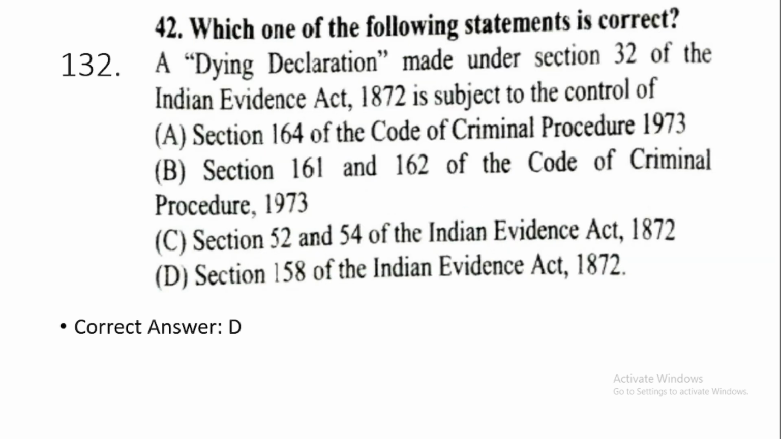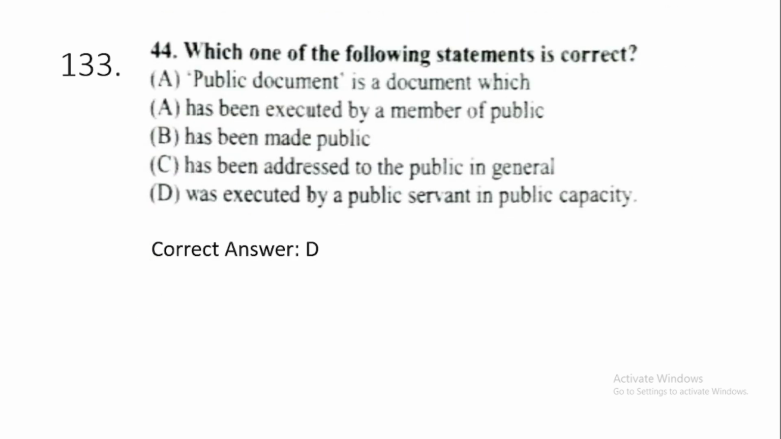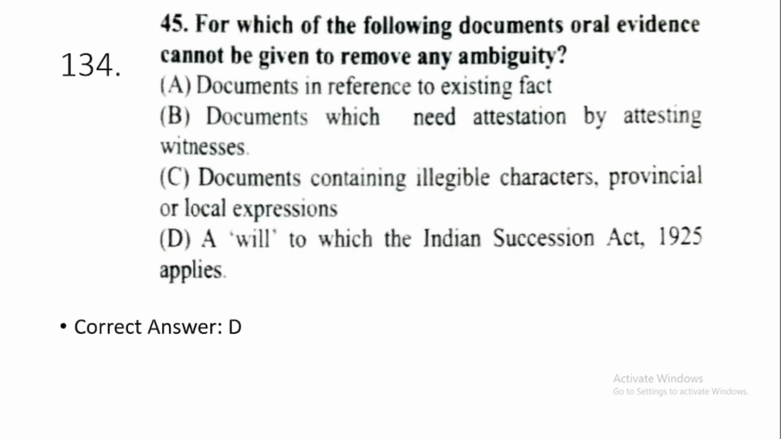Question 132. Which one of the following statements is correct? A dying declaration made under Section 32 of the Indian Evidence Act is subject to the control of option D, Section 158 of the Indian Evidence Act. Question 133. Which one of the following statements is correct? Option D. A public document is a document which was executed by a public servant in public capacity.